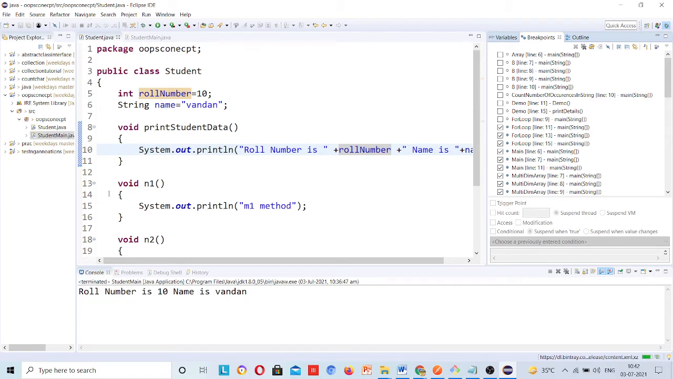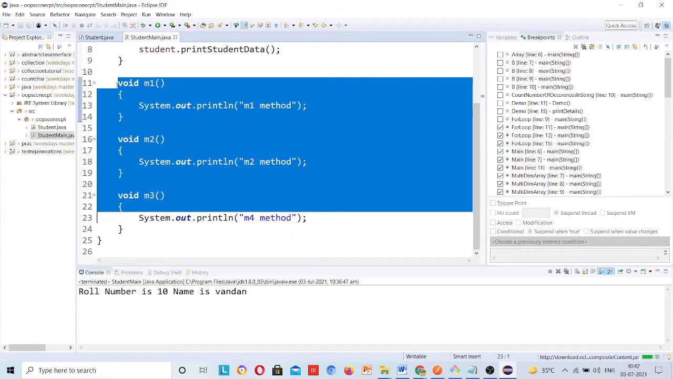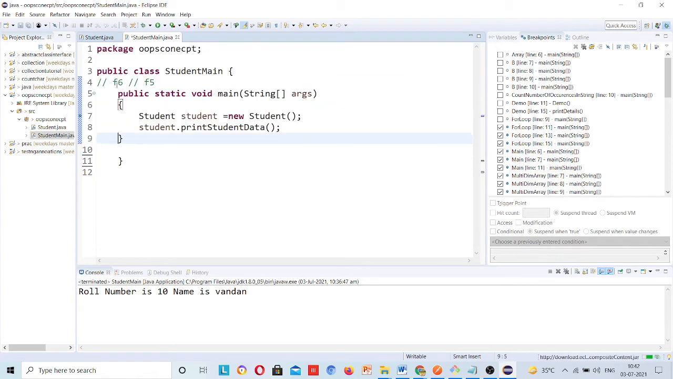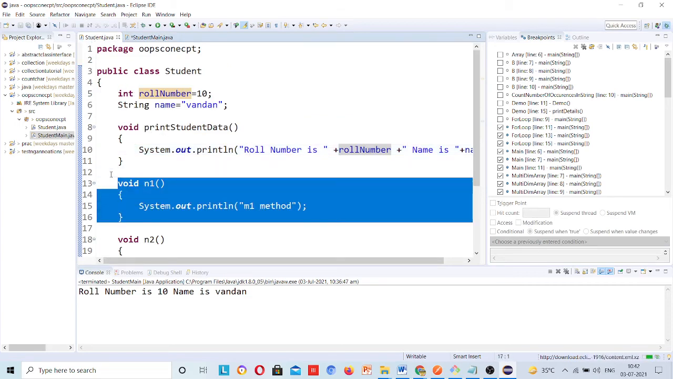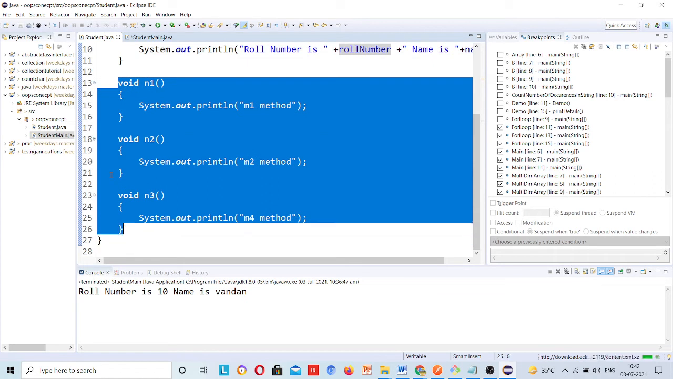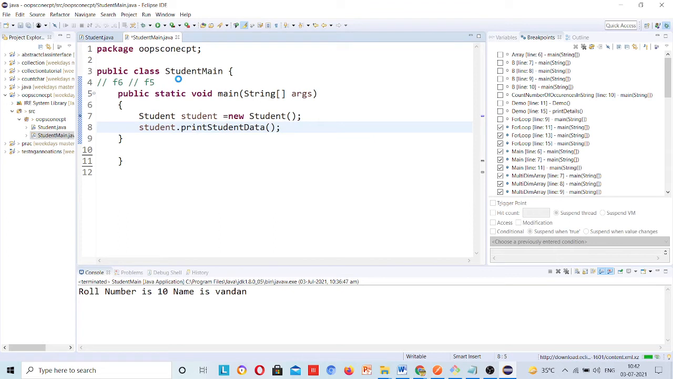Now here, if everybody got the idea, then what is this? I will just remove this code, okay. This was for your understanding. I will remove this code. Can anybody tell me what is this? What is this student?